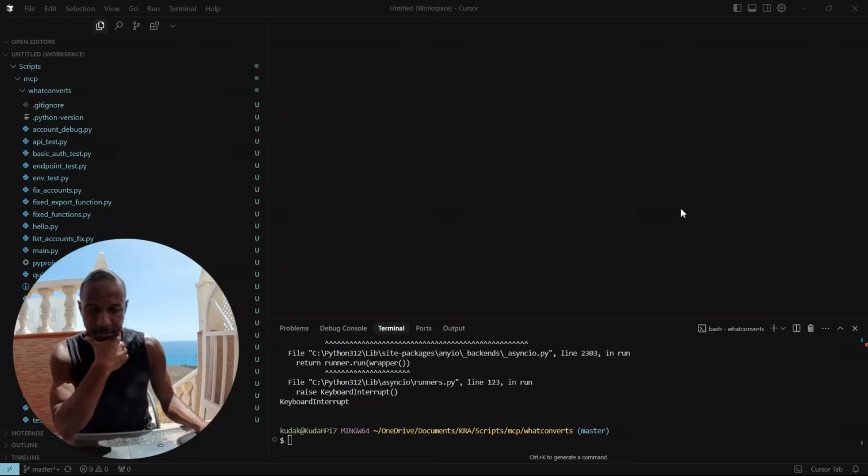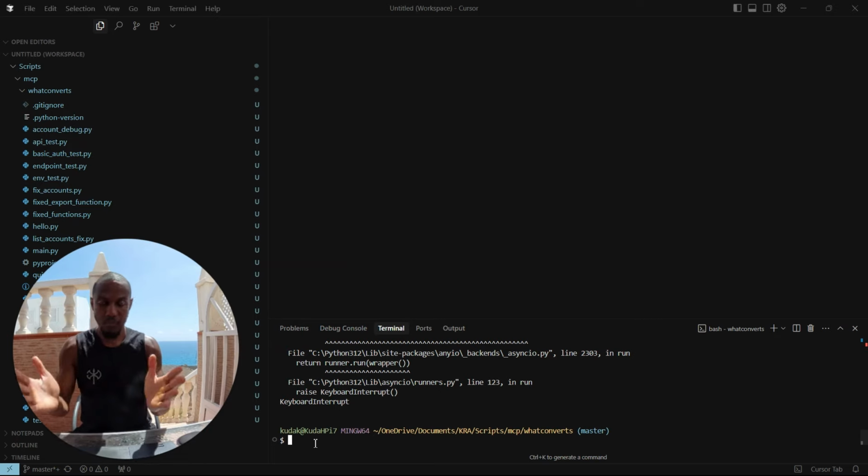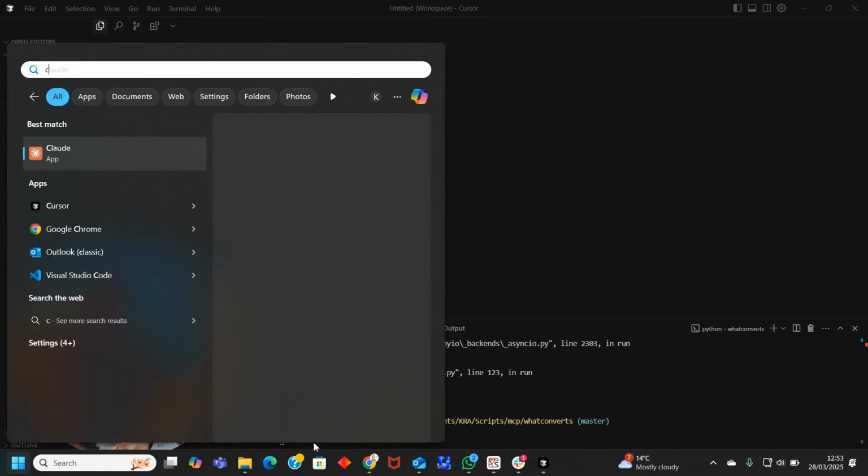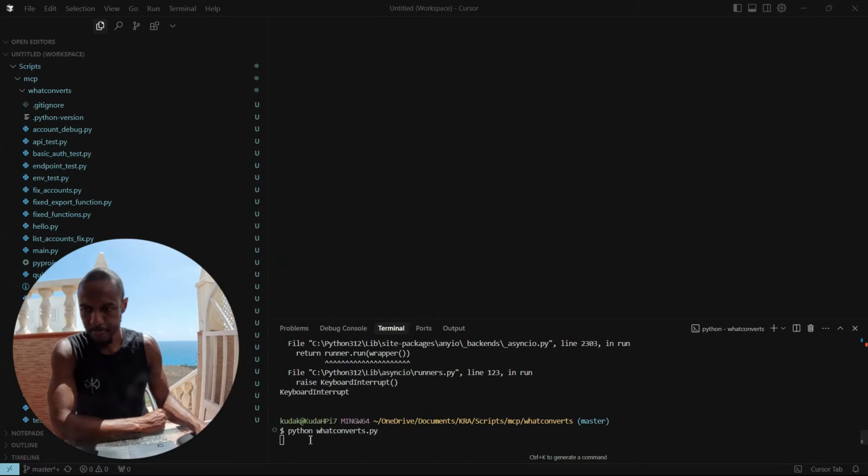Alright guys, so it ended up taking about a day, lots of plumbing. Finally got the MCP server working. So I've got Claude now connected to my CLA account. So let's spin up the server. So that's up and running. We are going to launch Claude.